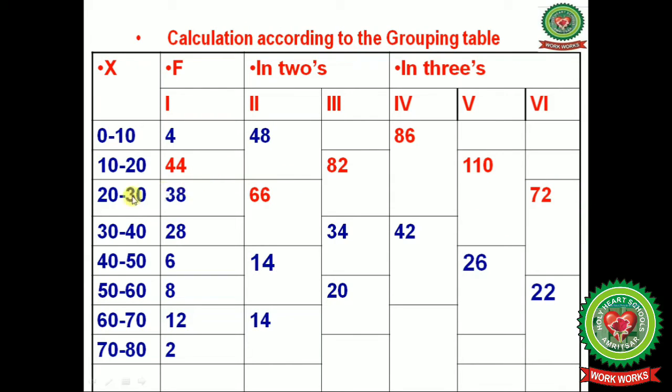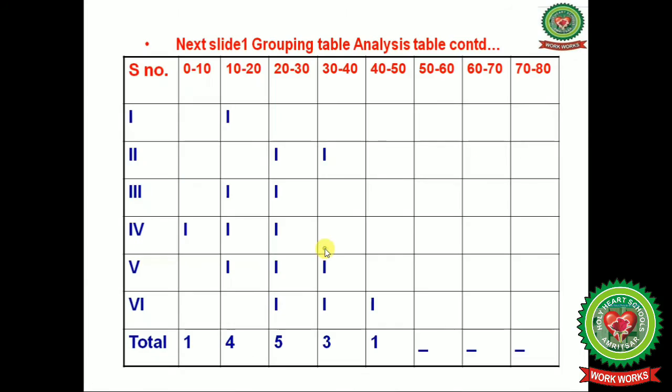Now in the sixth column, the highest frequency is 72, with the column 20 till 50. Now mark the values 20, 30 and 40. Done in the sixth column. Now we will do the total. 1 1 2 3 4 4 1 2 3 4 5. Mark 5 here. 1 2 3, mark 3 here, and only 1, so the total is 1.